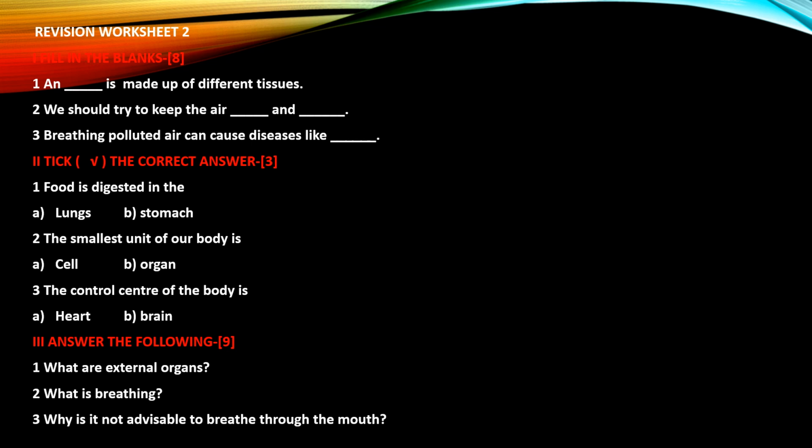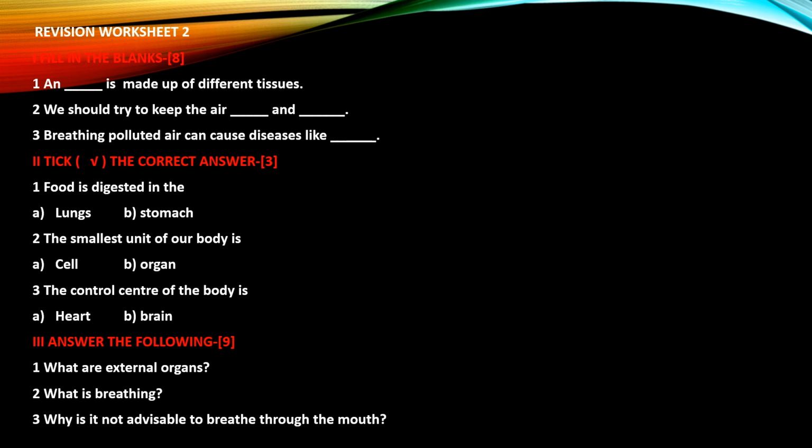Second part is check the correct answer. Children, here a few questions are given with options. You need to read the question, see which option is correct and tick mark that option. First question is, food is digested in the lungs or stomach.